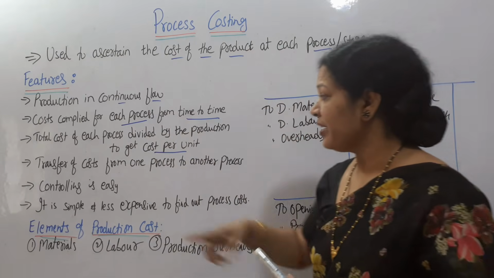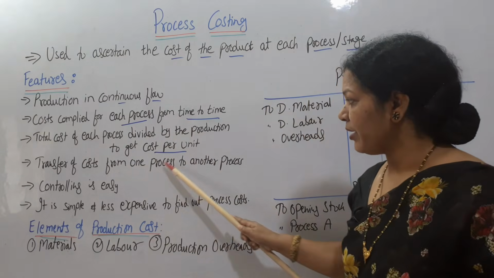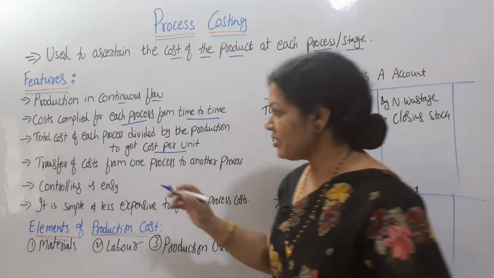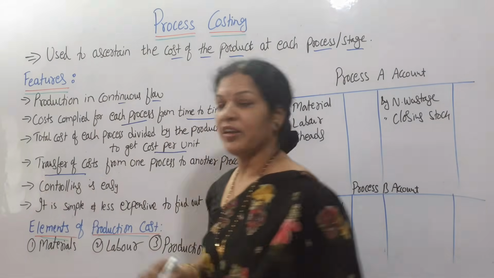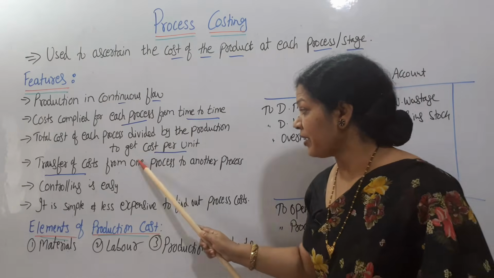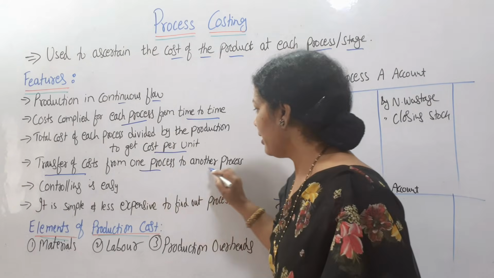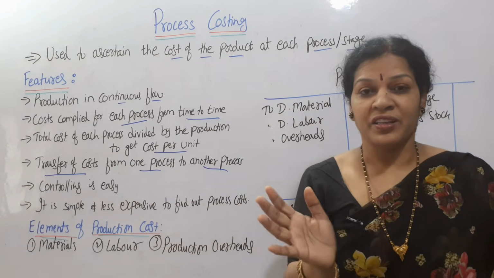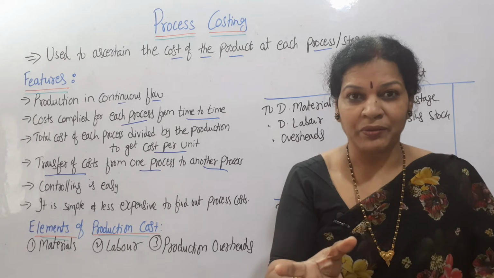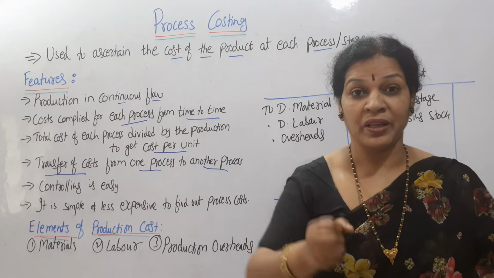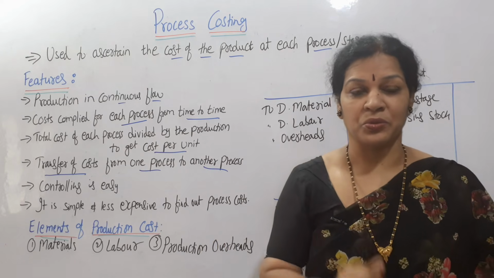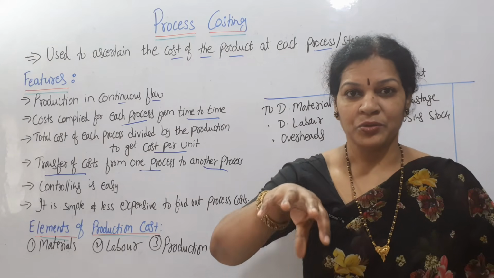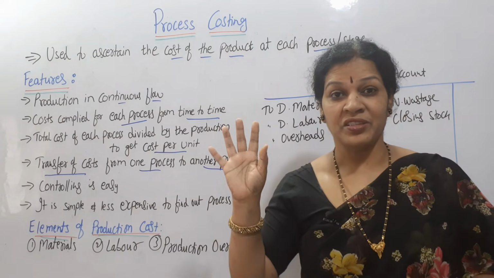Next one is the transfer of cost from one process to another process. Here in the process account, we just transfer the cost, from one process to another. Suppose in process 1 we have done some calculation and got some output, that is to be transferred to process 2, and whatever we have done in process 2 is to be transferred to the next process 3.